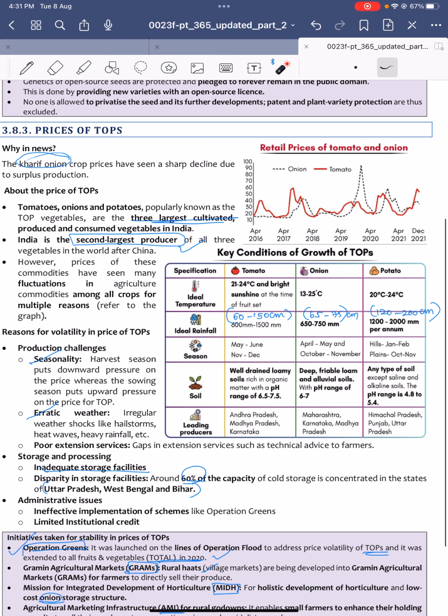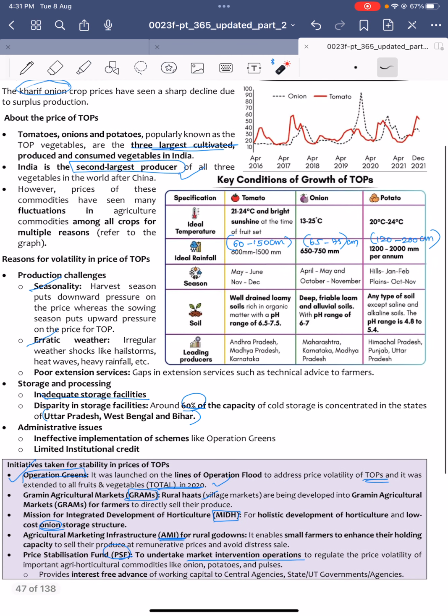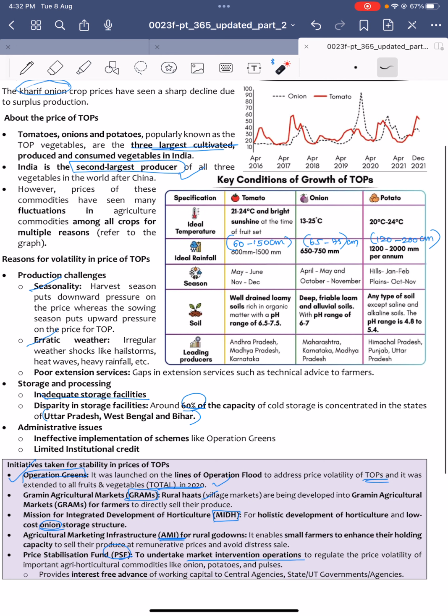And also onions are in the month of November and also in the month of May. Potatoes January to February, and also in October to November. And leading producers of the tomato are Andhra Pradesh, Madhya Pradesh and Karnataka, and that of onion are Maharashtra, Karnataka and Madhya Pradesh, and that of potato are Himachal Pradesh, Punjab and Uttar Pradesh. So yeah, if you go to UP or Bihar, those areas, most of the staple food is potato.